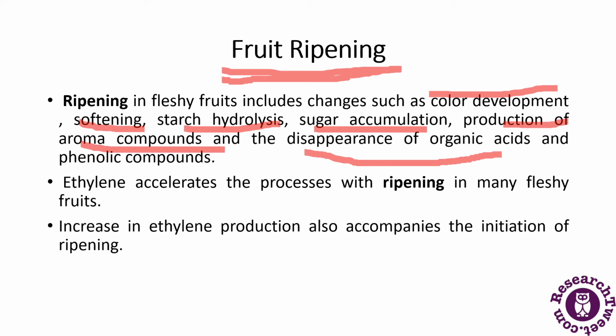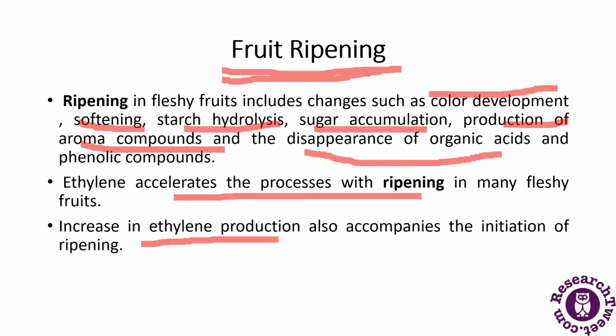So ethylene accelerates the processes associated with ripening in many fleshy fruits. A dramatic increase in ethylene production also accompanies the initiation of ripening. So if there is an increase in ethylene production, that will also lead to the initiation of ripening.